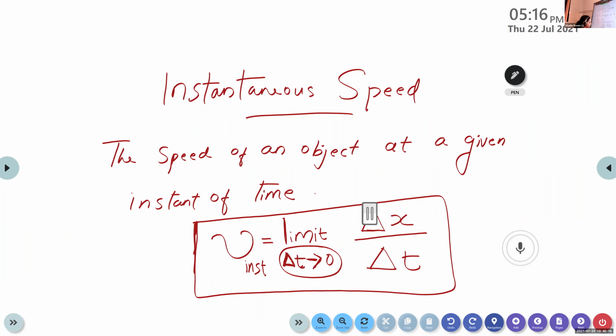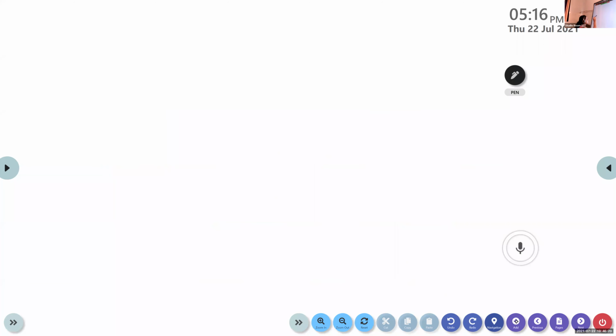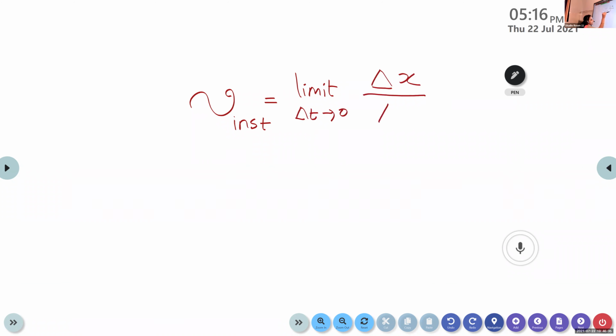So here we are going to differentiate each term present in this equation. The instantaneous speed, try to learn this equation by heart: nu instantaneous is equal to limit delta t tends to 0, delta x divided by delta t. This triangle represents delta. It is pronounced as delta. It indicates a small change.